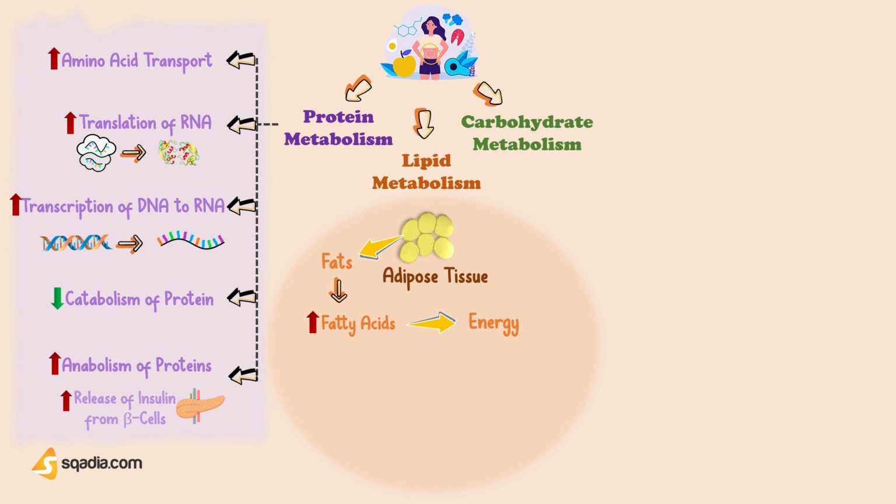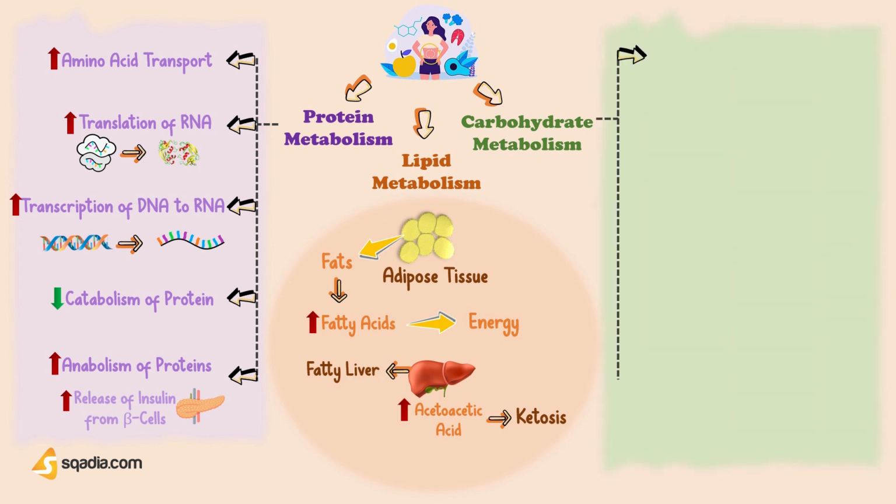During the utilization of fatty acids for energy production, a lot of acetoacetic acid is produced by the liver and is released into the body fluids, leading to ketosis. Sometimes, excess mobilization of fat from the adipose tissue even causes an accumulation of fat in the liver, resulting in fatty liver. Now, next up is the effect on carbohydrate metabolism.